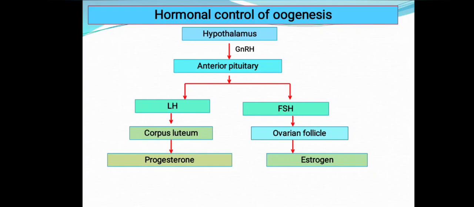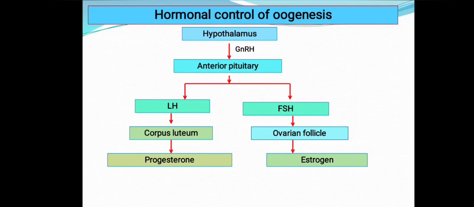So how do we convert this flow chart into an explanation or notes form? See how I am going to explain this. GnRH, what is it? Gonadotropin releasing hormone secreted from the hypothalamus stimulates the anterior pituitary to secrete two gonadotropins. What are those two gonadotropins? One is LH and another is FSH.